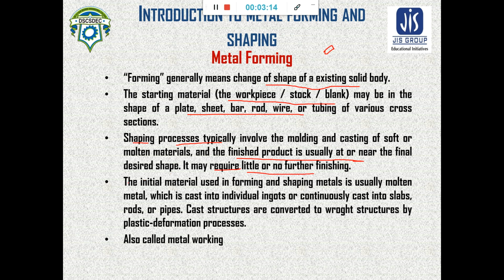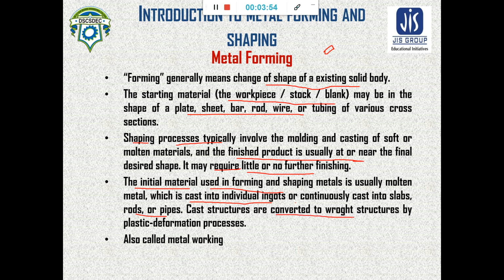Now, how is the metal worked, how can the change of shape be done? The initial material used in forming and shaping is usually molten metal which is cast into individual ingots and continuously cast into slabs, rods or pipes. These slabs, rods or pipes are converted to rod structure.